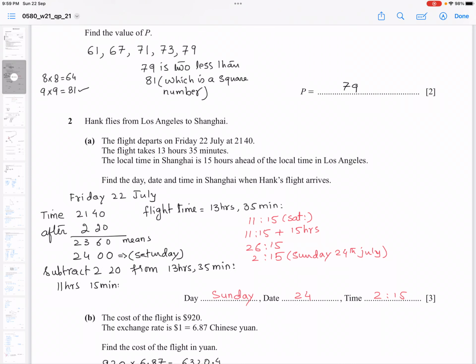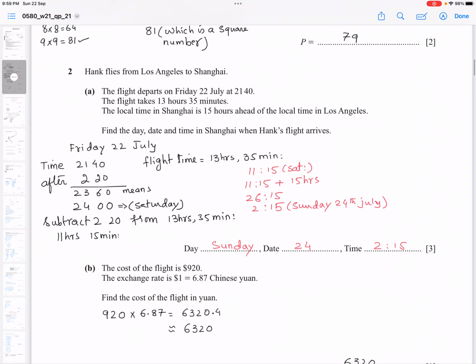So you get 26:15. 26:15 means 2 o'clock and 15 minutes, and that would be Sunday, the 24th July. So day is Sunday, date is 24, and time is 2:15.